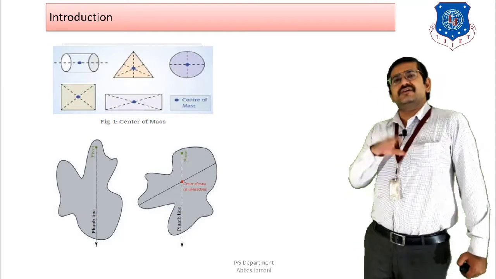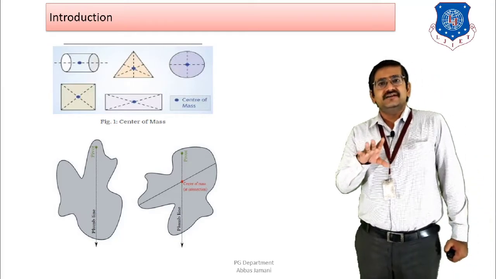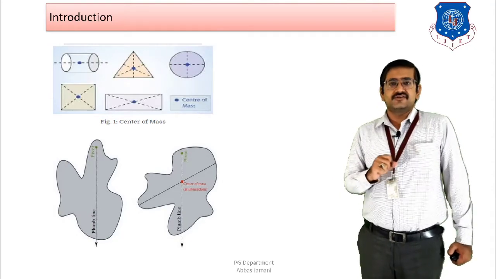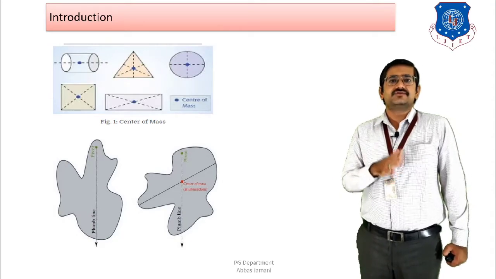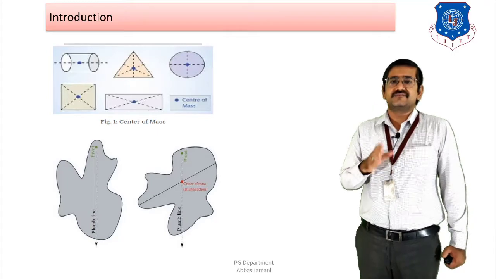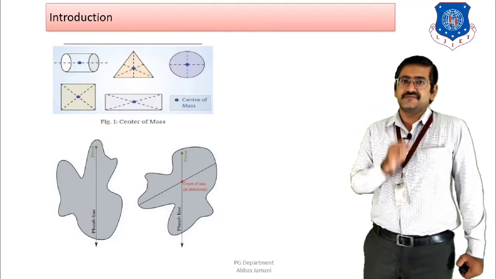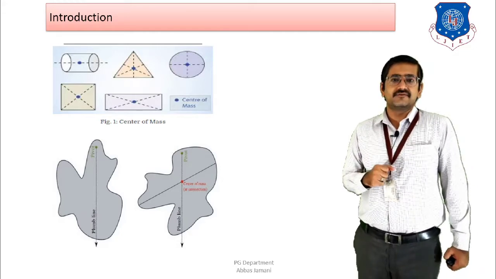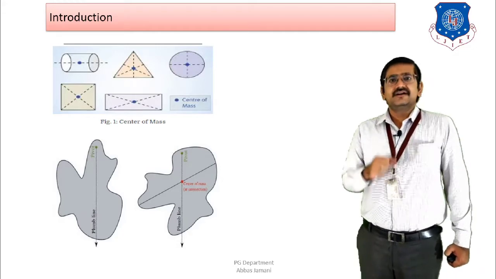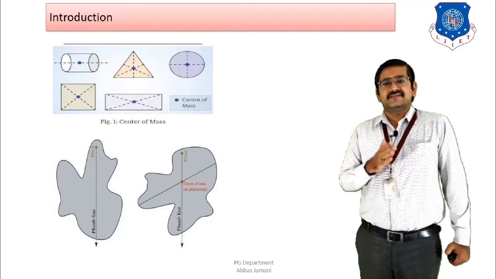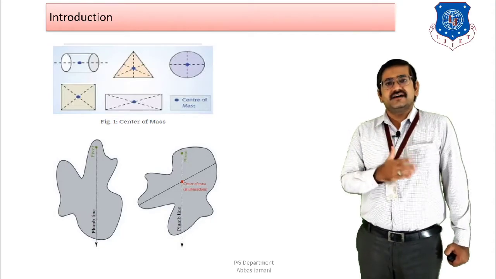But the problem is going to start when it is going to have an asymmetric geometry. When it has an asymmetric geometry, you will need to do a certain amount of calculations, and based on those calculations you will be able to find out the center of mass, center of gravity and center of stiffness of that particular system, right? However, it is important to find them in both the cases, whether it is symmetric or unsymmetric.